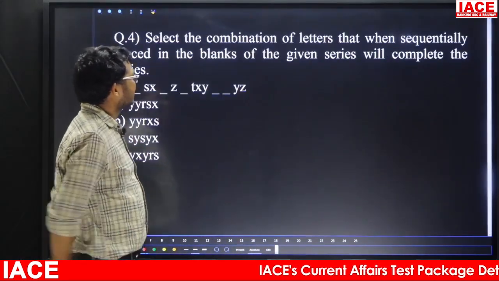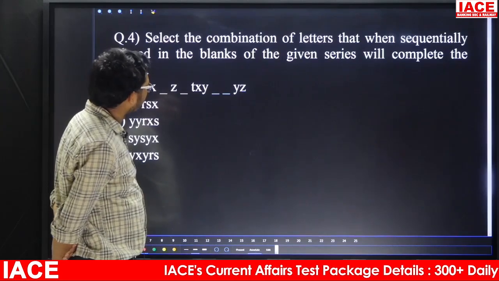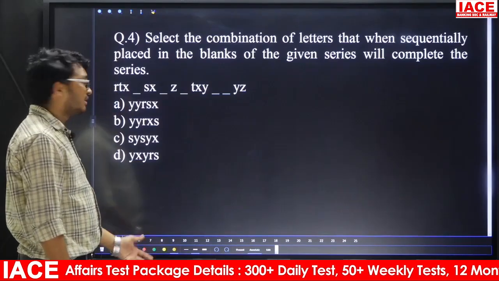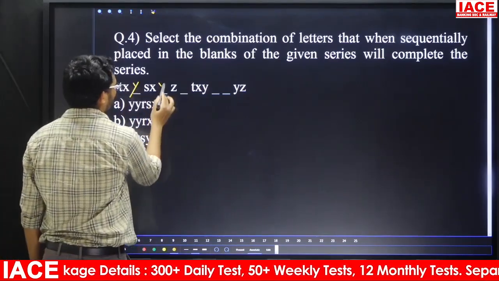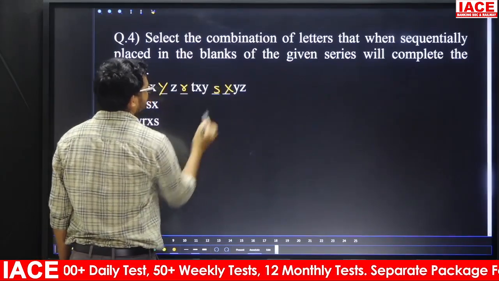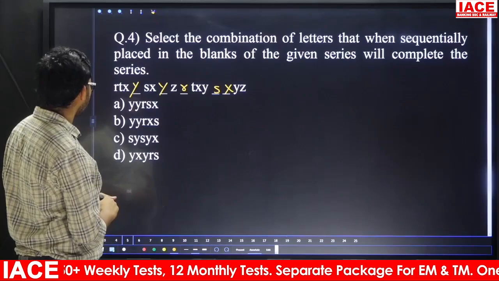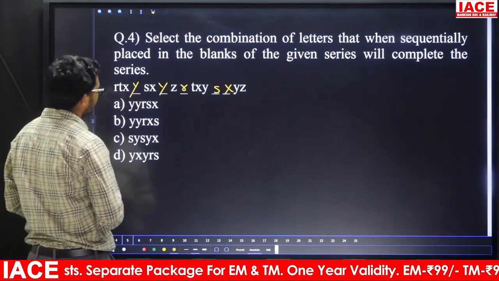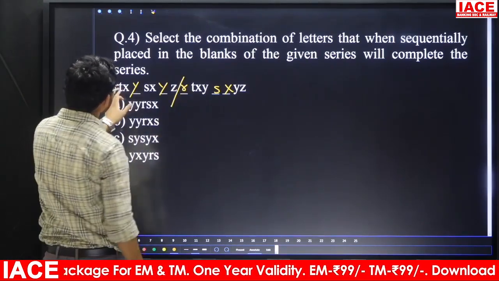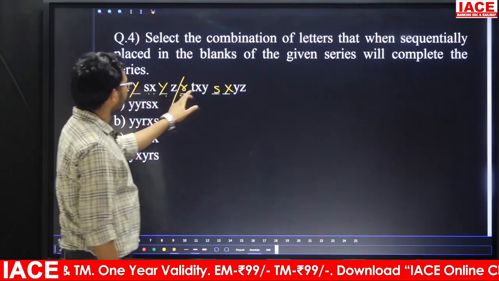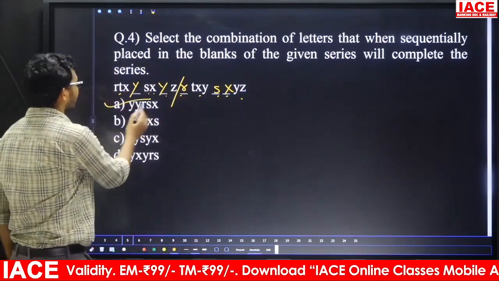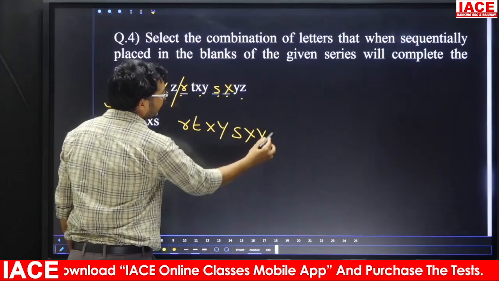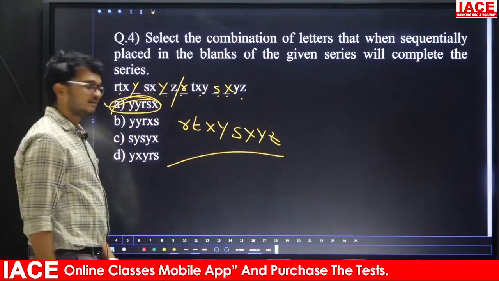Question number 4. Select the combination of letters that when sequentially placed in the blanks of the given series will complete the series. Suppose friends, for this one, substitute option number 1, Y, R, S, X. Friends, check whether any series is repeating or not. RT, XYS, X. Next, suppose we take RT, XYS, XYZ, RT, XYX, XYZ. Yes, by substituting the option here, we are getting RT, XY, SX, YZ. This series is repeating, so the answer is Option A.